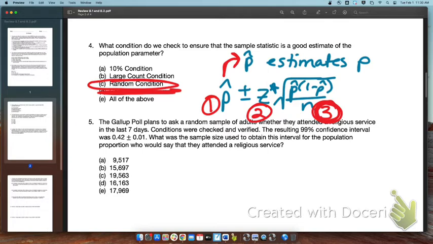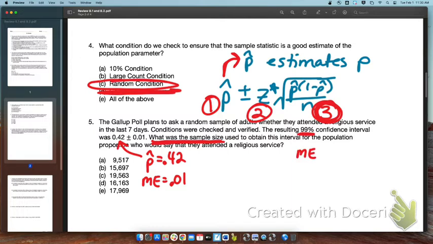Number 5. The Gallup poll plans to ask a random sample of adults whether they attended a religious service in the last 7 days. Conditions were checked and verified. The resulting 99% confidence interval was 0.42 plus or minus 0.01. What that means right there, you guys, is that p hat is 0.42. The margin of error is 0.01. So I know the actual p hat for this sample, and I know the actual margin of error for this sample. What was the sample size used to obtain the interval for the population proportion who would say that they attended a religious service? So I'm going to need to solve this formula.